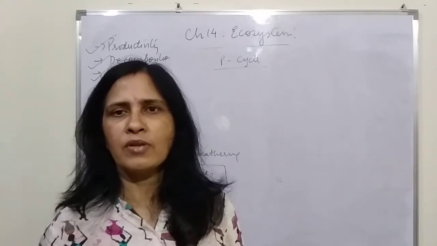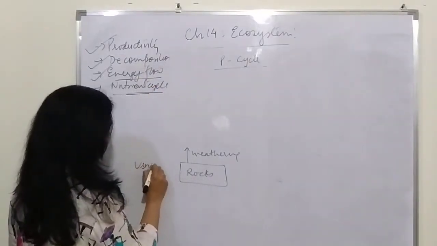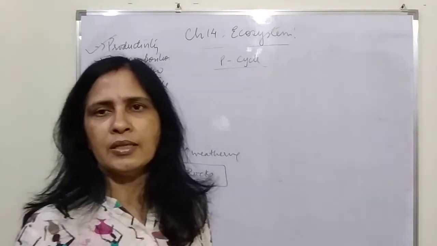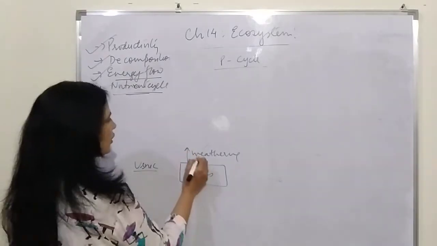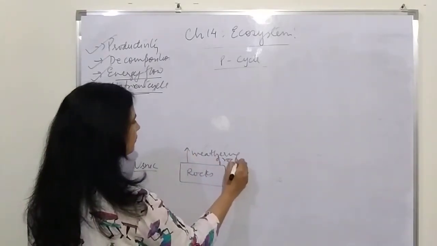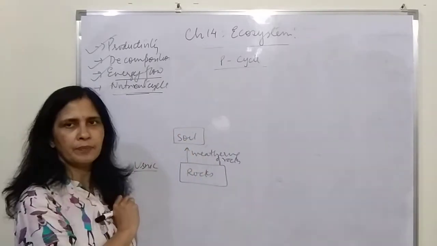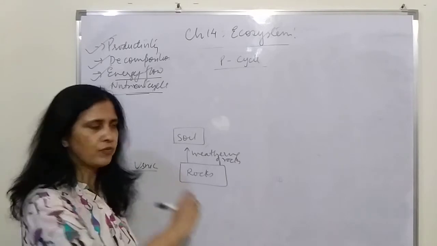Like usnea, one of the lichens, produces usnic acid which keeps on breaking the rocks. Gradually, the breaking of the rocks is called weathering. The weathering of the rocks results in the addition of phosphorus inside the soil. So phosphorus becomes rich in soil because of the weathering of the rocks.